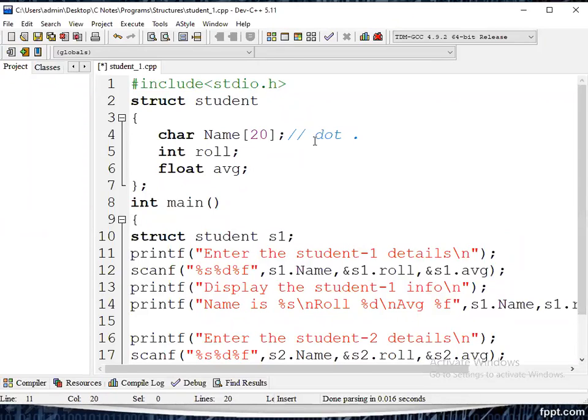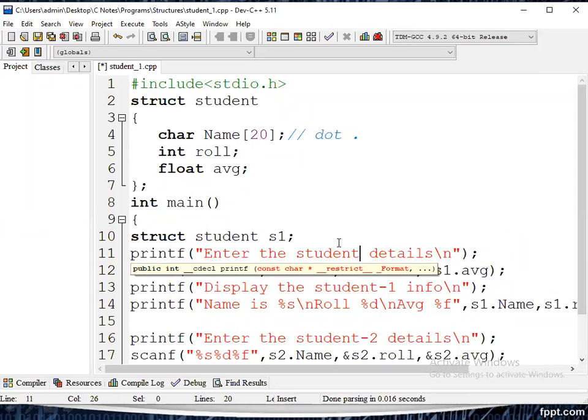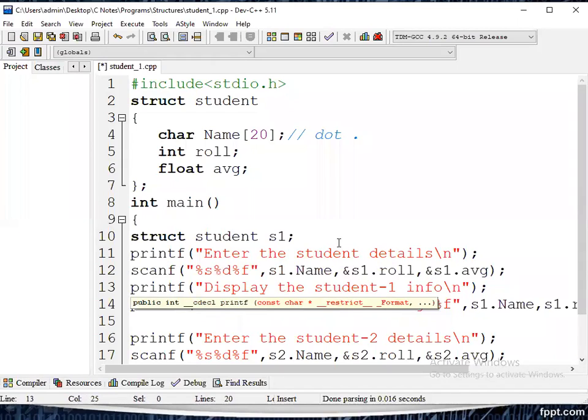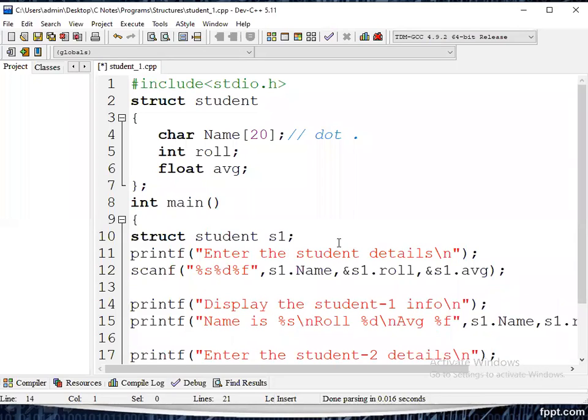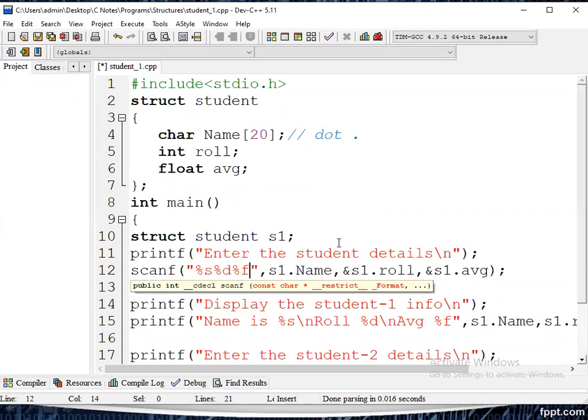Next, enter the student details. See, the program is already prepared, so I explain each and everything without any skipping or speeding up. So the first one, printf: enter the student details. Scanf: what is the first type? The first type is a string type. Next one, roll number is the integer type. Next one, float.